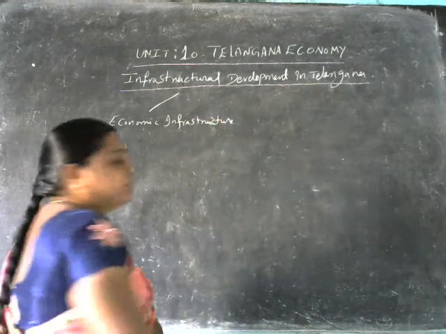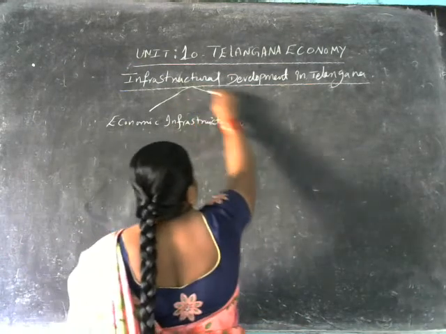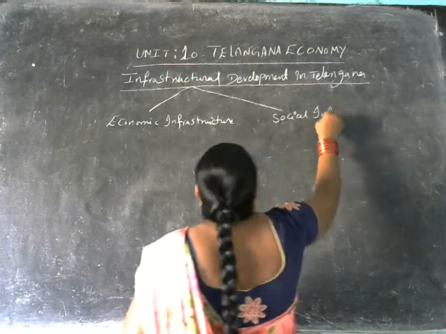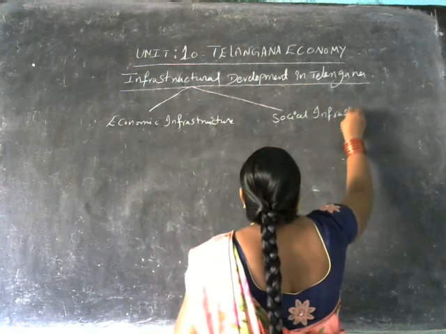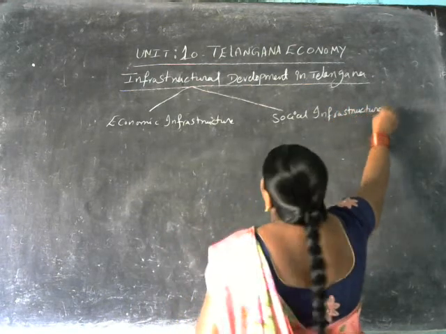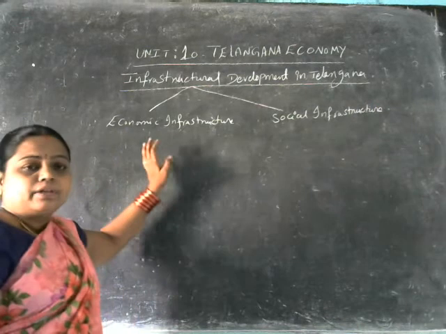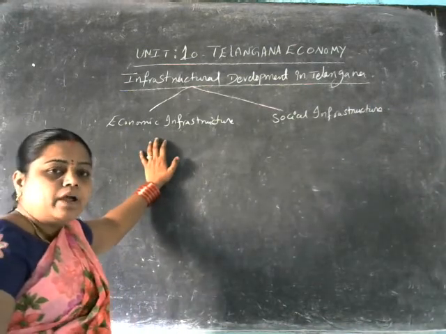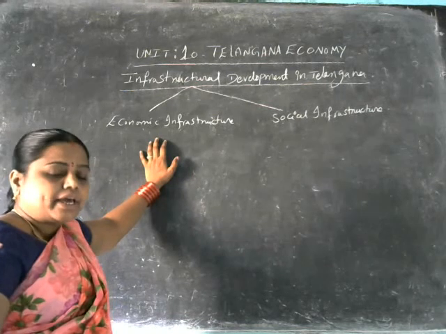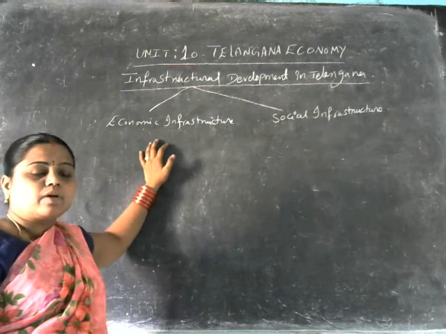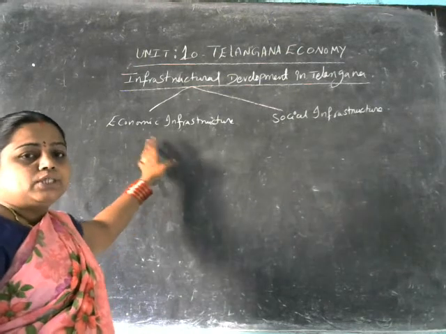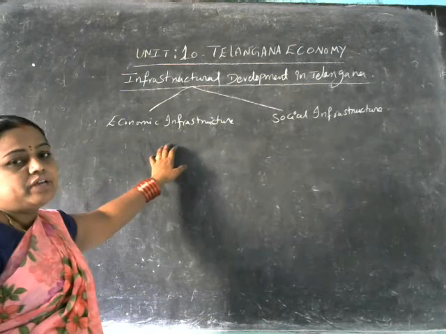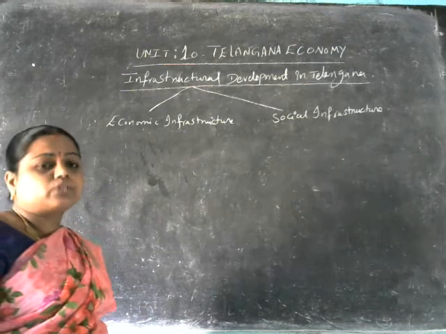All the sectors, directly or indirectly, depend on infrastructural facilities, which are mainly divided into two categories: economic infrastructure and social infrastructure.